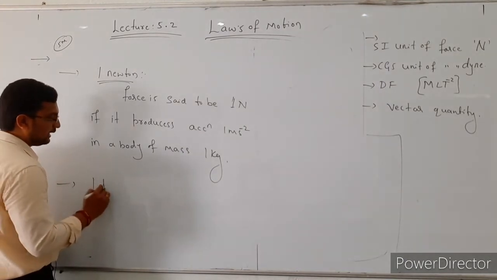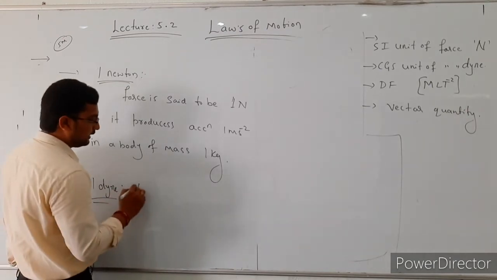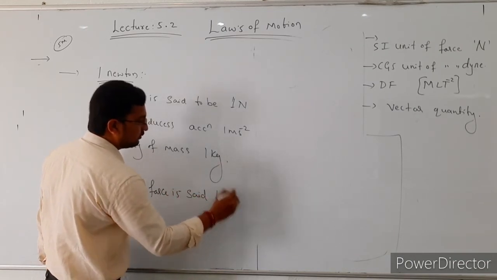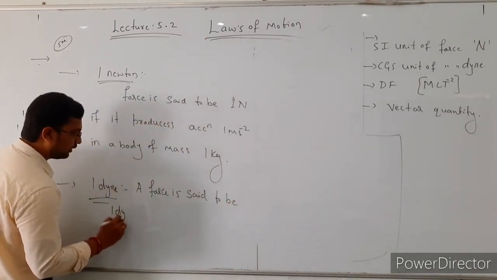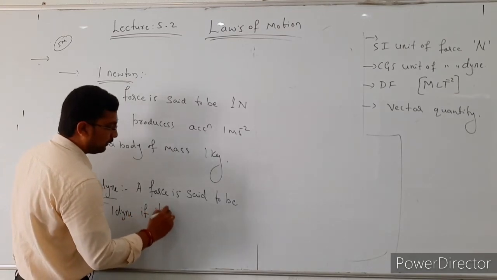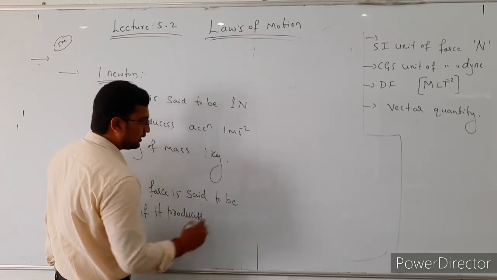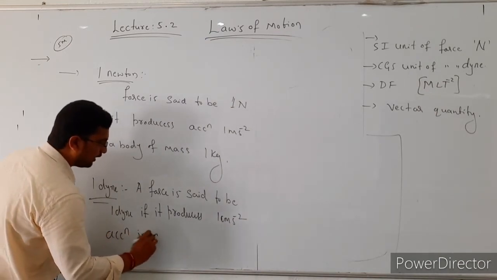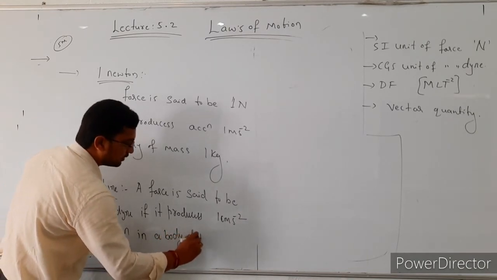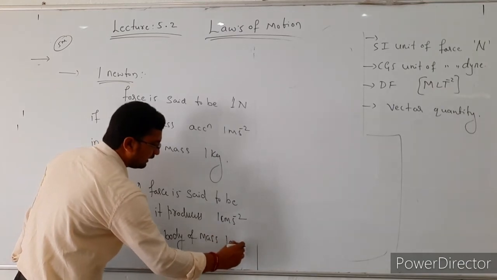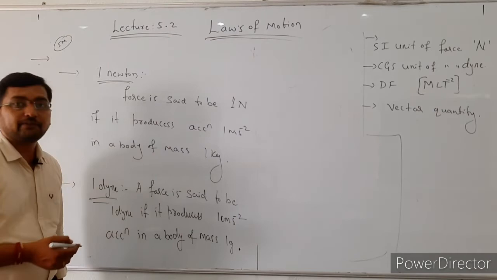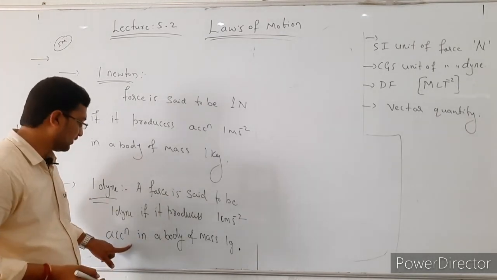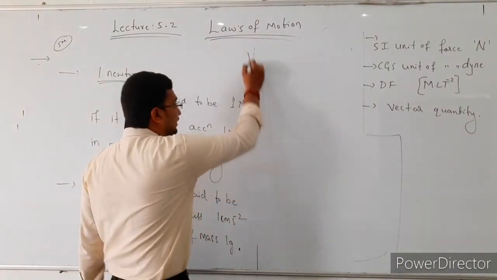Similarly, the 1 dyne definition: a force is said to be 1 dyne if it produces 1 centimeter per second square acceleration in a body of mass 1 gram. So that is the definition of 1 dyne. A force is said to be 1 dyne if it produces 1 centimeter per second square acceleration in a body of mass 1 gram.